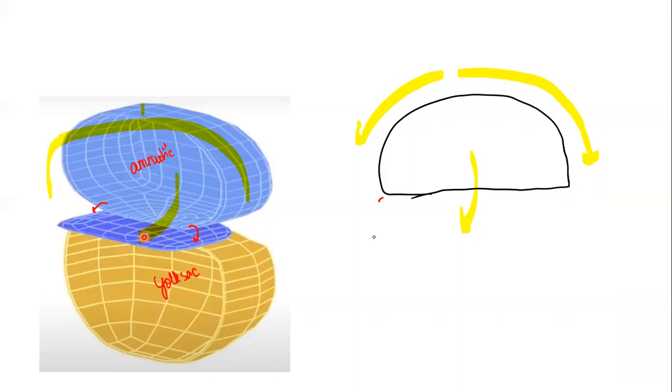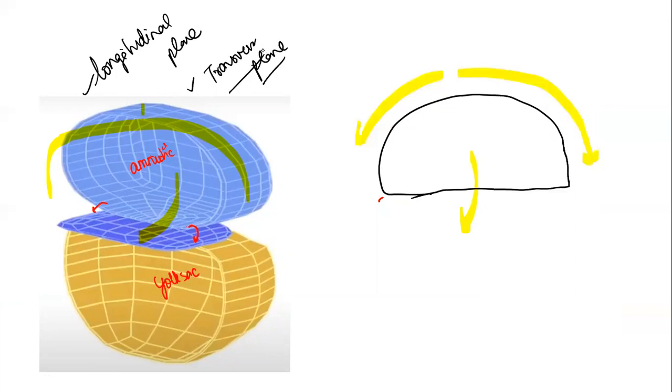So if I show you the pictures, you will be able to understand. So first get a view that the folding happens in two planes. One is the longitudinal plane, another one is the transverse plane or the sagittal plane. So these are the two planes in which the folding is going to happen.